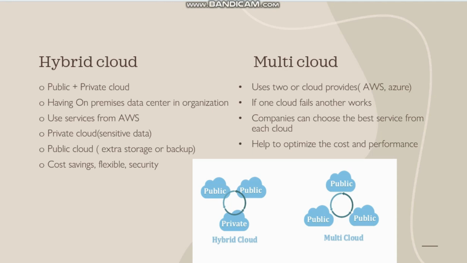Multi-cloud. Multi-cloud means we use two or more cloud providers, like AWS and Azure. The benefit of using multi-cloud is that if one cloud fails, we can work with another cloud, and the company can choose services from the clouds according to their needs. So it helps to optimize the cost and performance of the services.